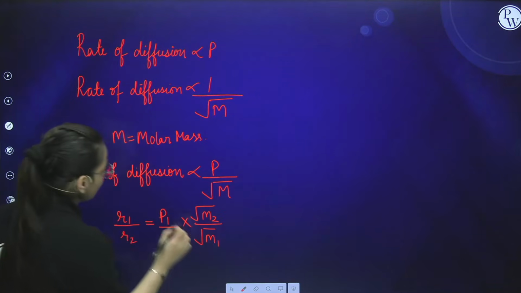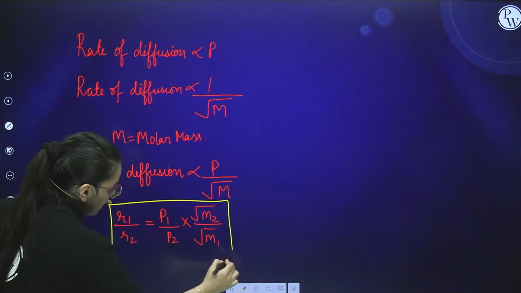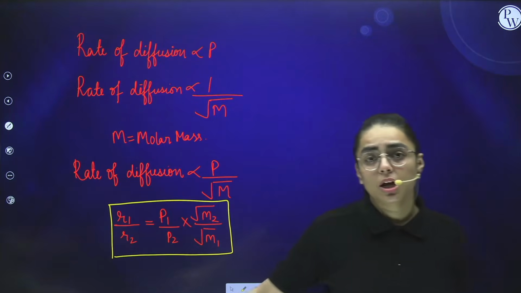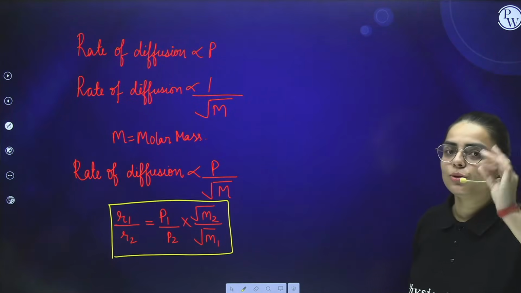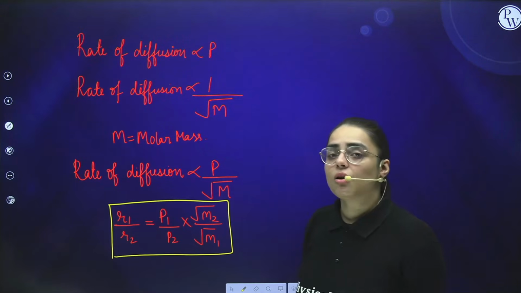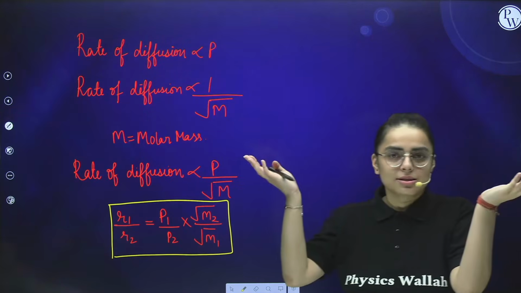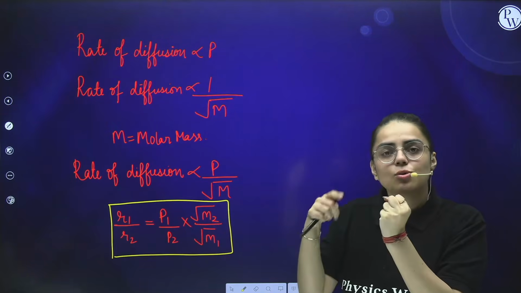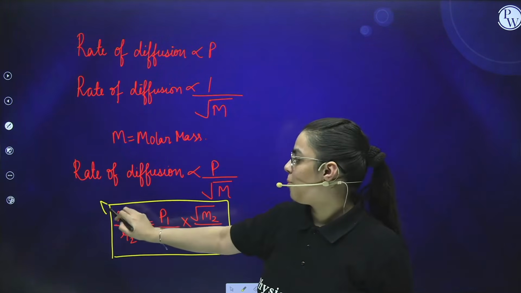This is the formula that you are going to use, and yes, in your DPP section, students, you are going to get a lot of questions from this formula. So put this formula also in your formula sheet. Kindly develop a formula sheet for physical chemistry. It would help you a lot. Whenever you are practicing questions, you don't have to practice all the concepts. You just have to take your formula sheet in front of you, revise it and apply it on the questions.